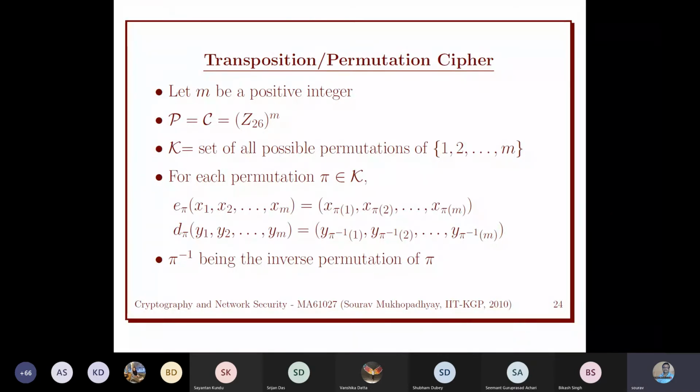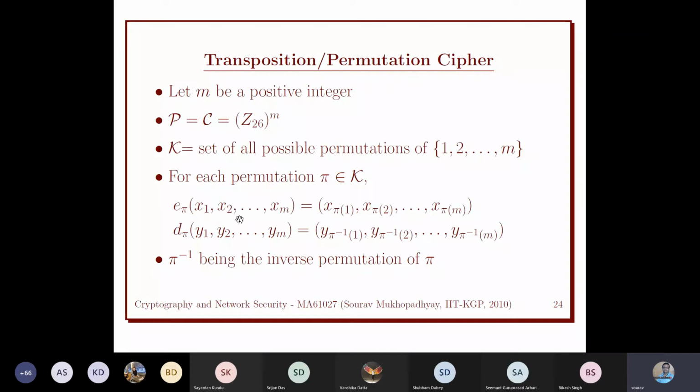Here also we are taking the window size M for encryption. Plain text is of size M alphabets, x1, x2, up to xm. And the key, basically, we want to shuffle these positions.